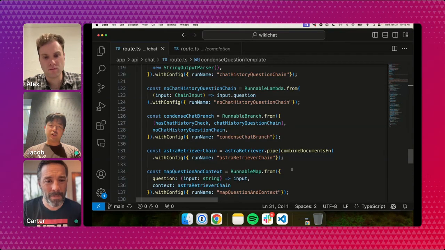Yeah, and you can use a function for this, by the way. A lot of this was done to make tracing smoother here, but you can also use a function to route between different chains or different execution paths, essentially.